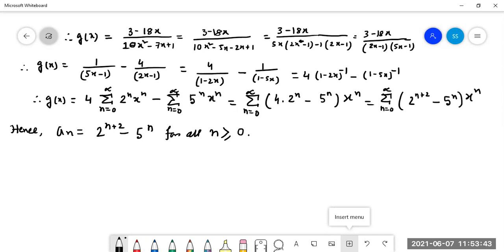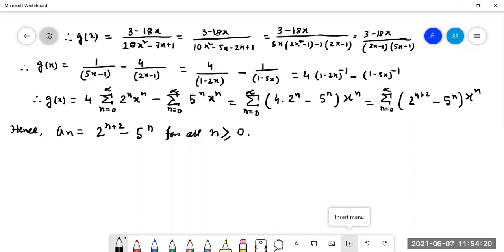How to find the recurrence relation from here? So at first we have to find out the generating function, then we have to make the partial fractions, then we should have the form 1 minus something whole to the power minus something, right? Look here, it was 5x minus 1, but we are taking common minus to make it 1 minus 5x. It was also 2x minus 1, we are taking common minus from here to make this 1 minus 2x.